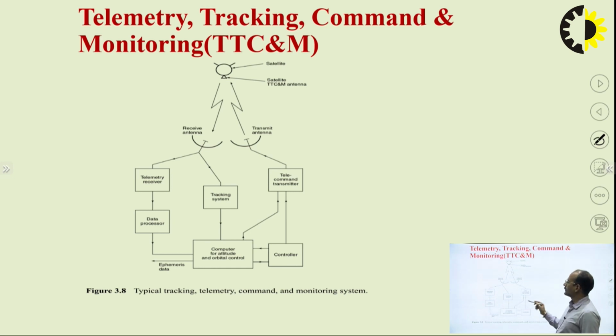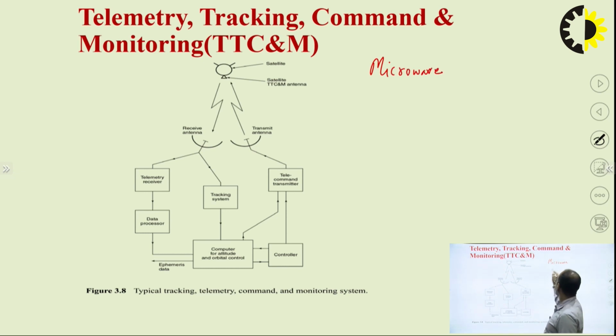In this diagram, you can see that you are using two antennas. Again, I want to tell you, sometimes a single antenna is also used for this TTCM system. These antennas are basically microwave antennas.